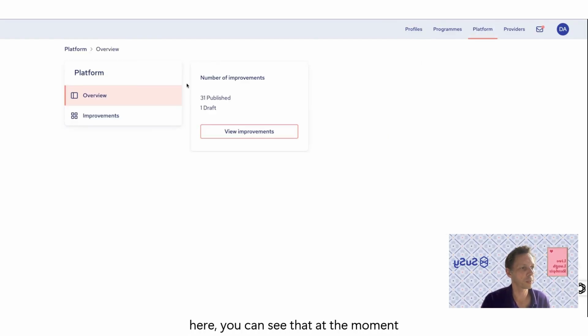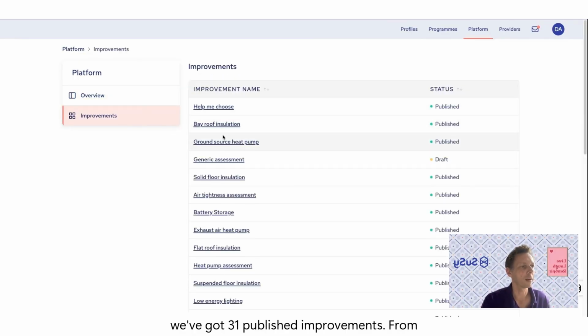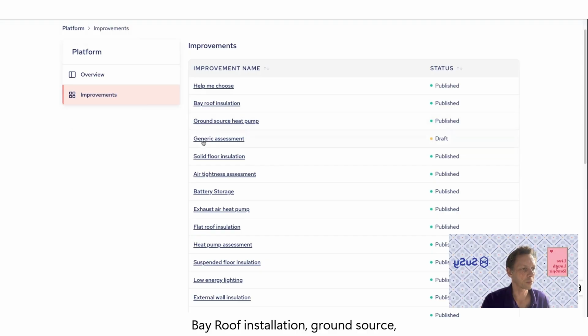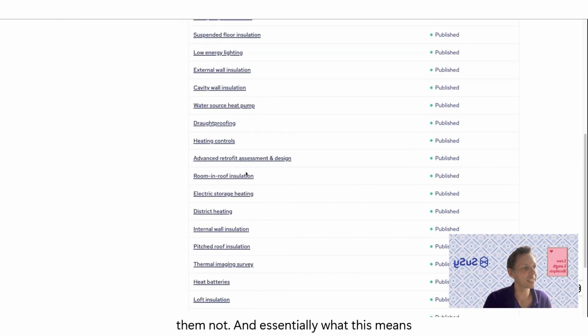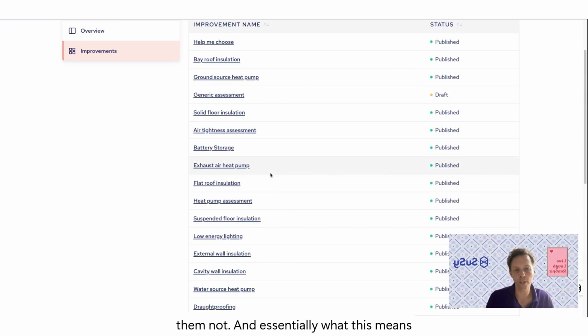So if you go into platform here, you can see that at the moment we've got 31 published improvements, from bay roof installation, ground source heat pump assessment, solid floor, etc., etc. Some of them published, some of them not. And essentially what this means is if you're delivering a specific program or you only want to make certain improvements available for the organizer, the people that you are sharing the platform with, providing the platform for,